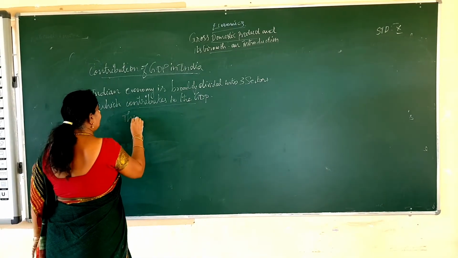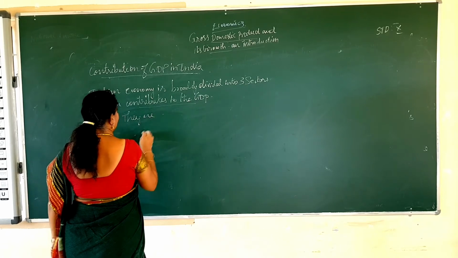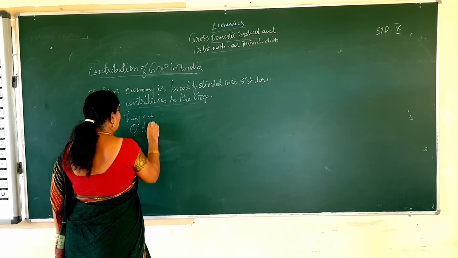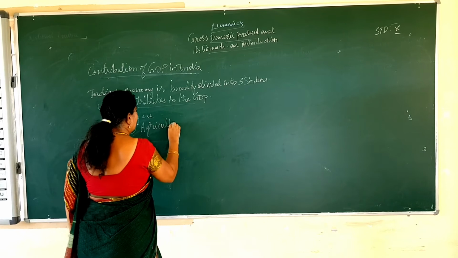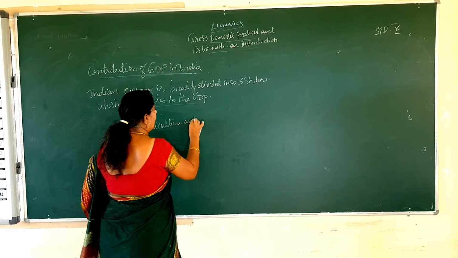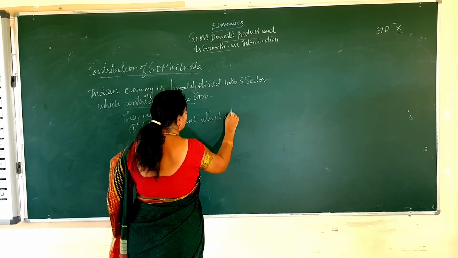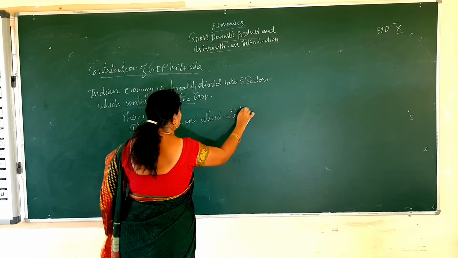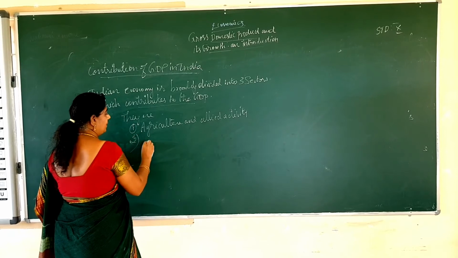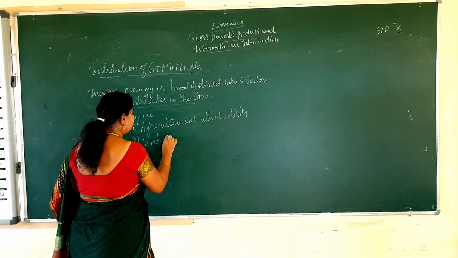They are, first one is agriculture and allied activity. Second one is the industry.